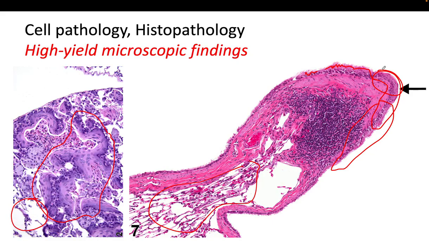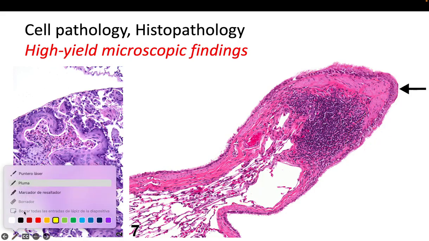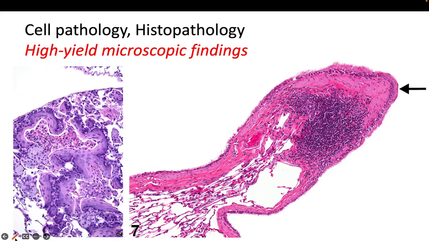Let me erase all this, and we go back to again highlight the specific area. This one here. You can see the change from this type of columnar epithelium here to a squamous mucosa in this area.